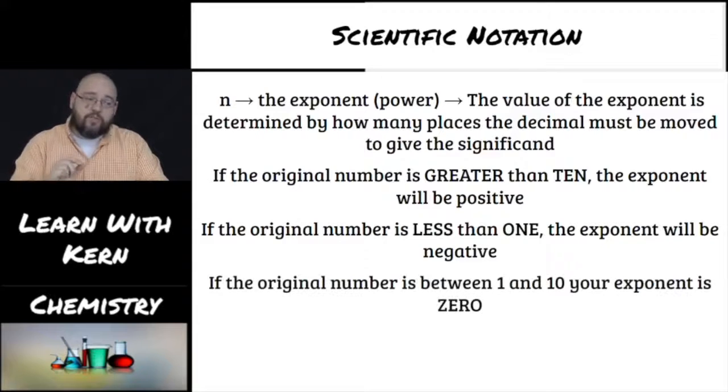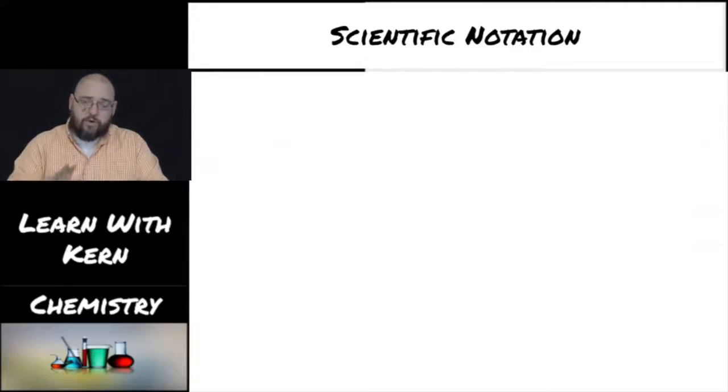If the original number is between 1 and 10, your exponent is 0. So if I have 6.3, then I'm going to have times 10 to the 0. If my original number is 6.3, then my exponent is 0, 10 to the 0. All right? Those are the three basic things of what the exponents mean.